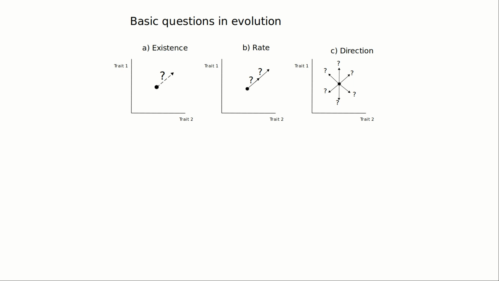Classical evolutionary theory, that is most of current evolutionary theory, explains well existence and rate questions, but not so well, we argue, the direction question. The dominant view in the modern synthesis of evolutionary biology is that natural selection is the main factor determining the direction of phenotypic evolution. Other processes, like mutation or drift, are also considered to affect evolution and its rates, but without having a major deterministic influence in its direction.